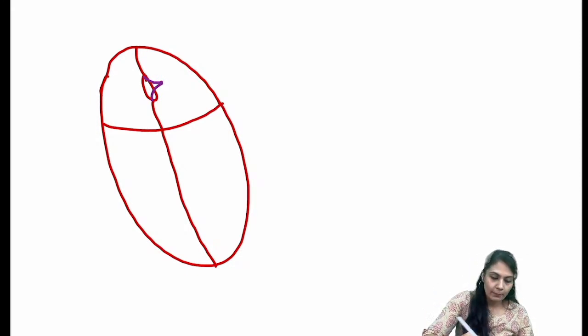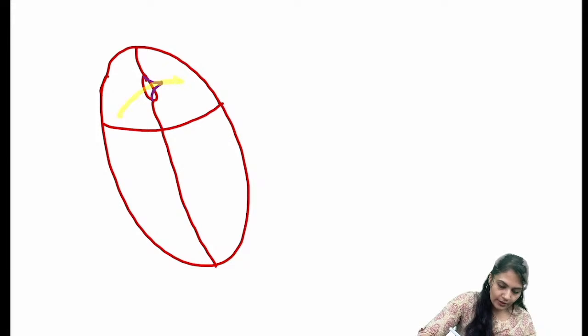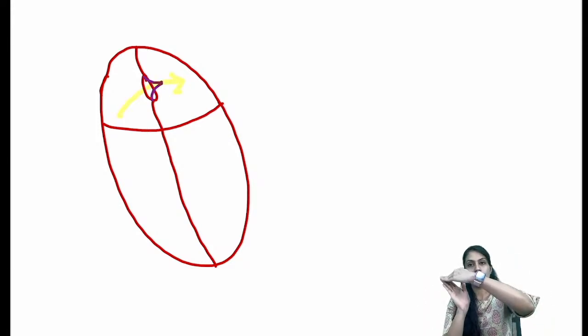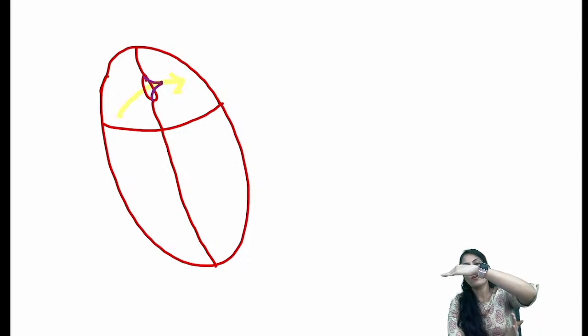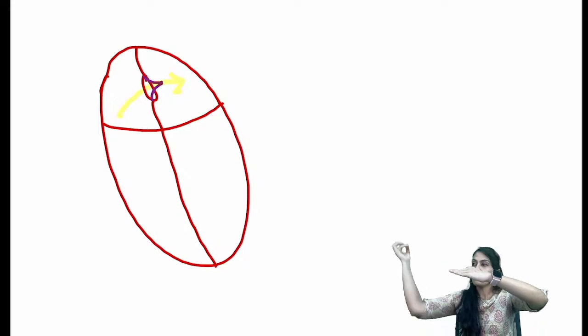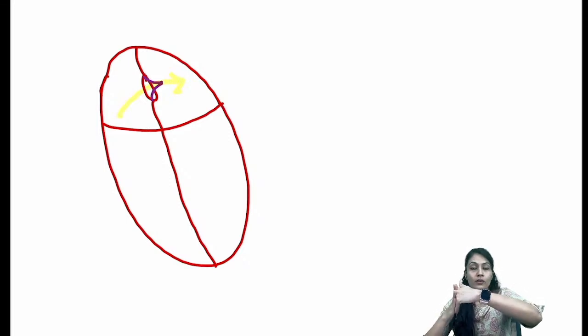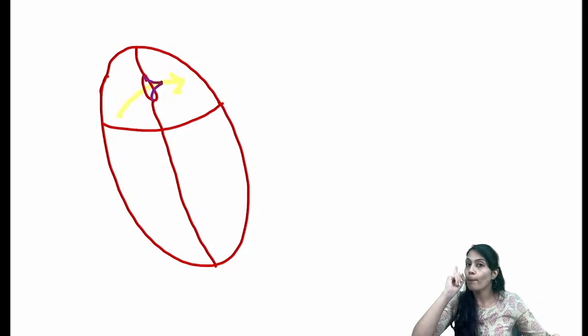If the blood comes from the right atrium towards the left atrium, definitely the valve will open. Why? Because it is like this, you know. But if the blood is coming from the left atrium, the flaps are going to come closer together, so there is no backflow available.